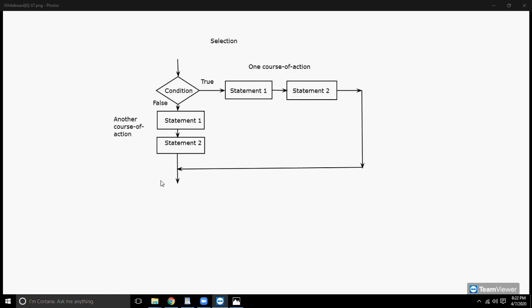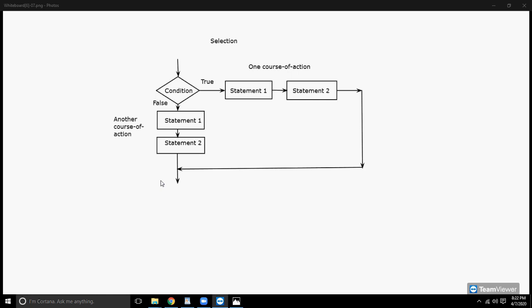So he or she might have decided that if he gets 90% or above, he will choose science, and in case he is not able to obtain those marks, then he will take commerce. So this is the case of selection construct. Python offers the if statement to implement the selection construct.